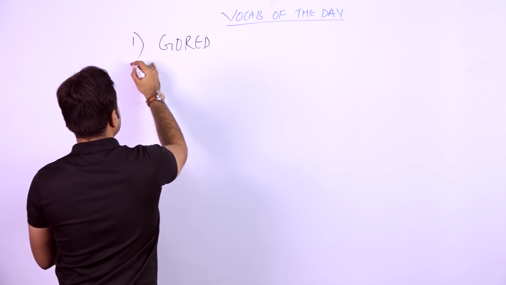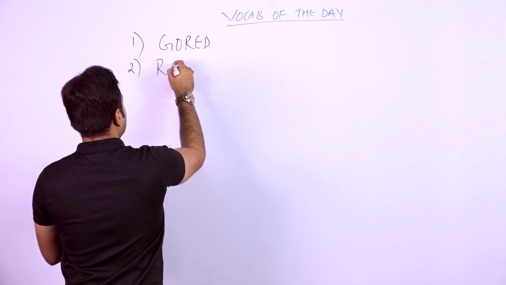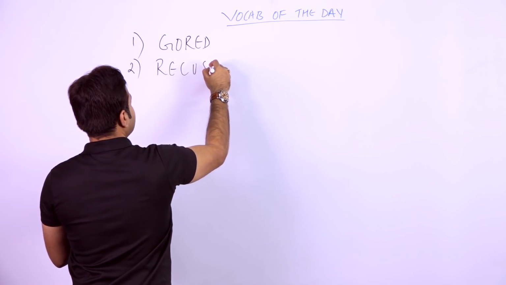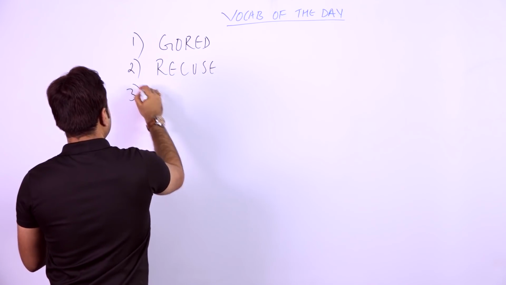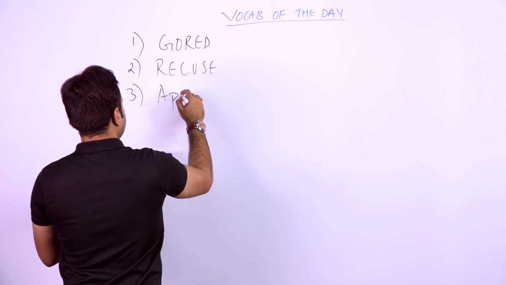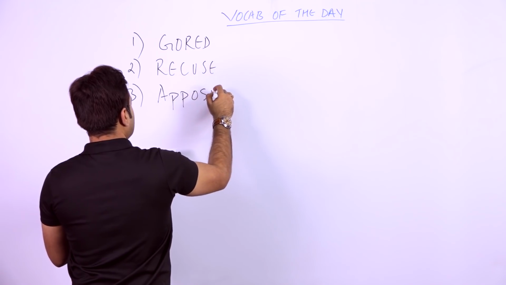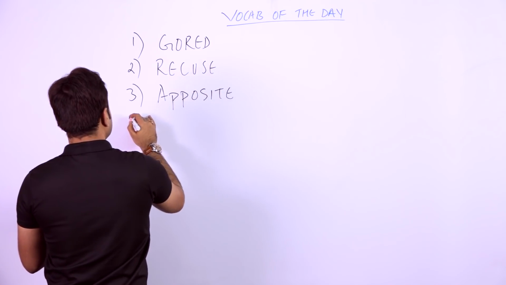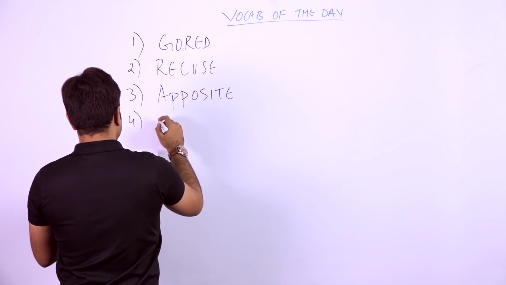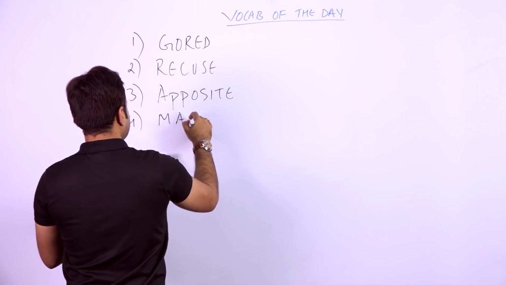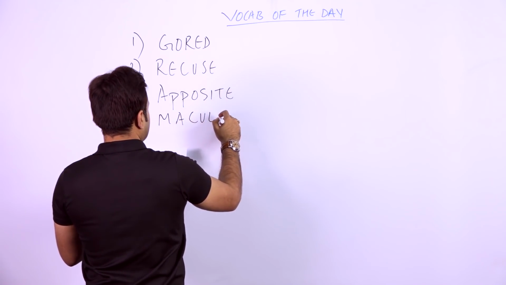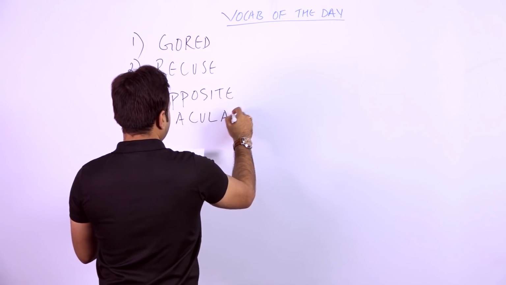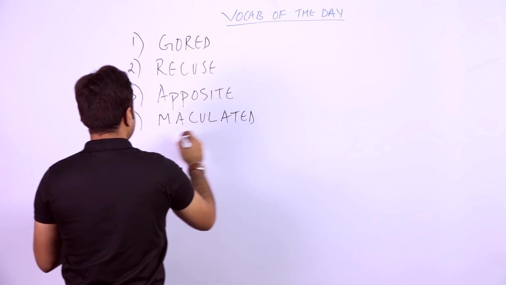G-O-R-E-D, gored. Second word is R-E-C-U-S-E. Third word is A-P-P-O-S-I-T-E, apposite. Fourth word is M-A-C-U-L-A-T-E-D, maculated.